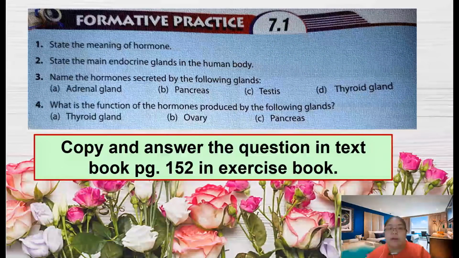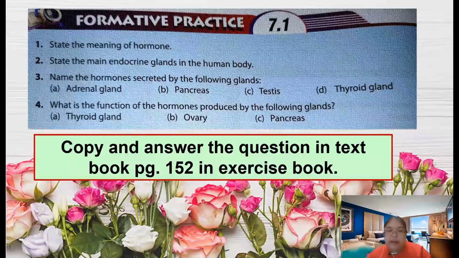We have finished every part of the endocrine glands. Remember, the first one is the pituitary, then the thyroid, number three is the pancreas, number four is the adrenal. Then for the female we have the ovary, and for the male we have the testis. You must know every part and the name of the hormone that comes out.